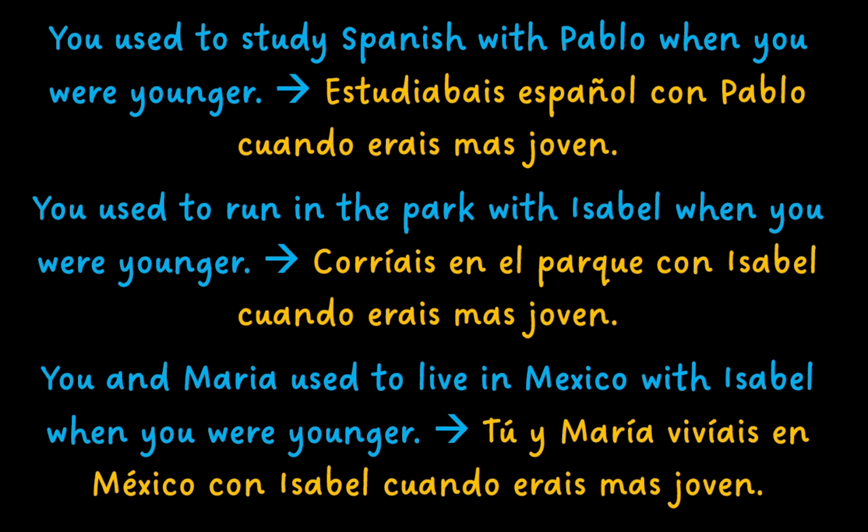You used to run in the park with Isabel when you were younger is corríais en el parque con Isabel cuando erais más joven. And you and Maria used to live in Mexico with Isabel when you were younger is tú y María vivíais en México con Isabel cuando erais más joven.